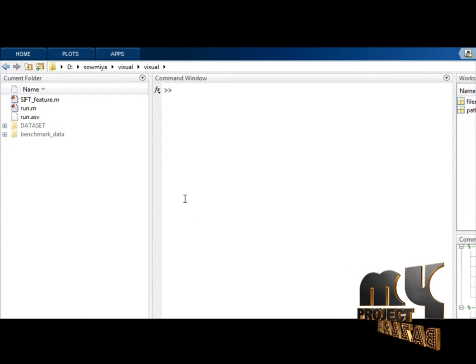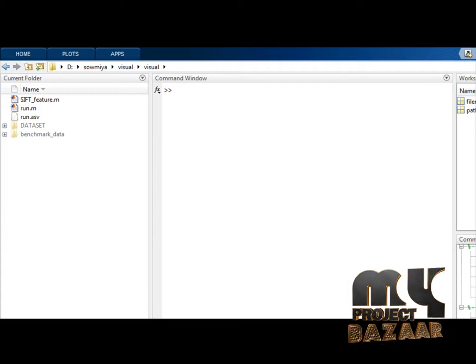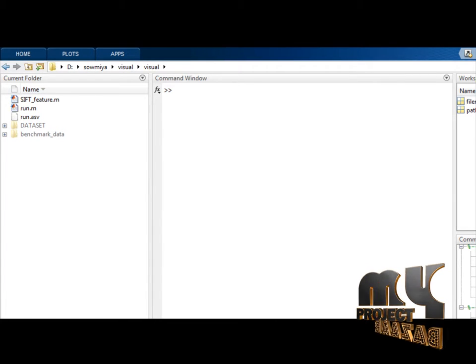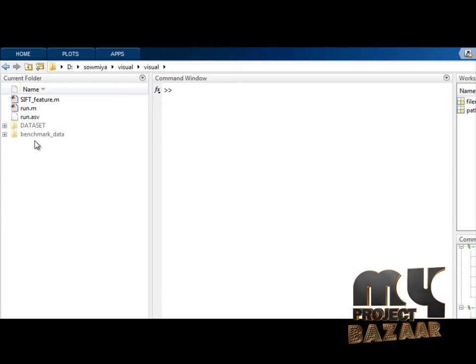I will use MATLAB software for this. A visual based image hash authentication function. So this is the coding, dataset and benchmark data. So these are both of the datasets.